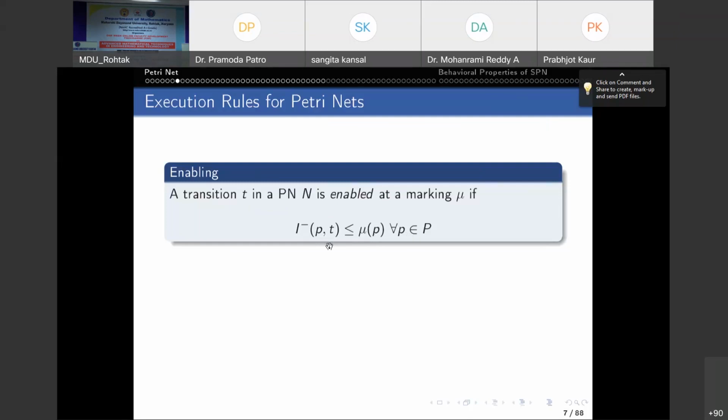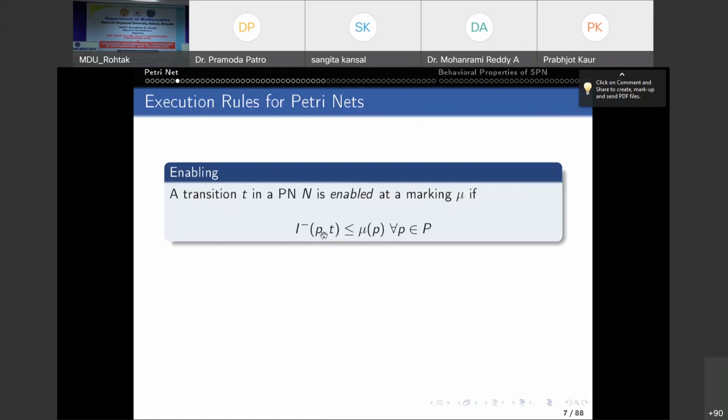Now here we are talking about the arc from P to T. That means P is an input place to T, not the output place. P is an input place to T, right? So we want input places only. So instead of checking for all the places, we only check for input places. This condition is only for input places, because we are interested only in the number of arcs from P to T. So check only for input places to T.